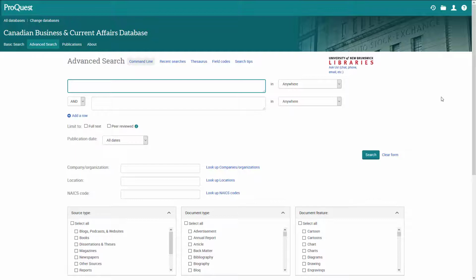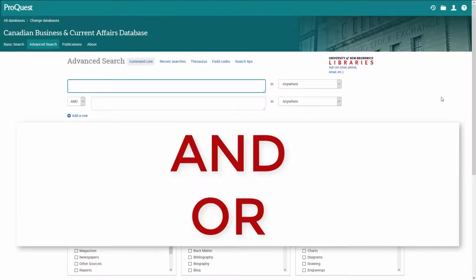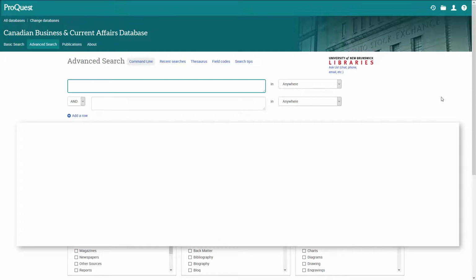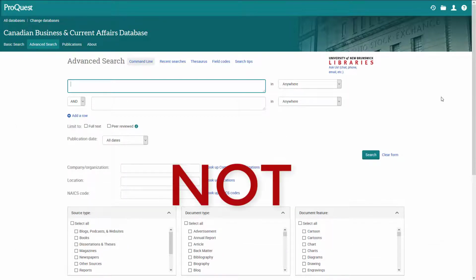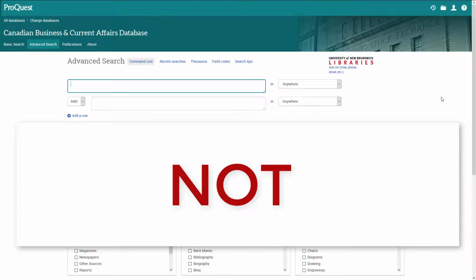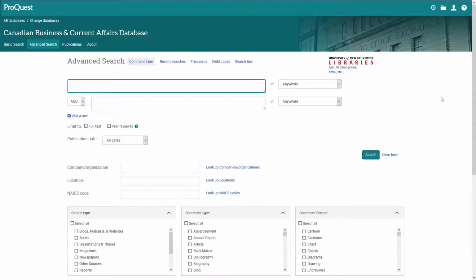Many databases save each of your submitted searches and let you review, combine, or add new concepts using Boolean operators and or. You can also eliminate unwanted material using the not operator. ProQuest databases refer to previous searches as recent searches. Once you have completed a search, it is noted in your recent searches.